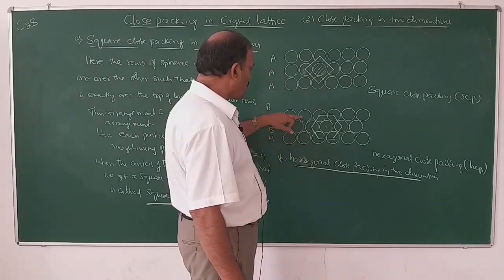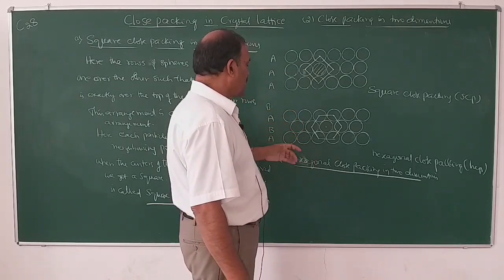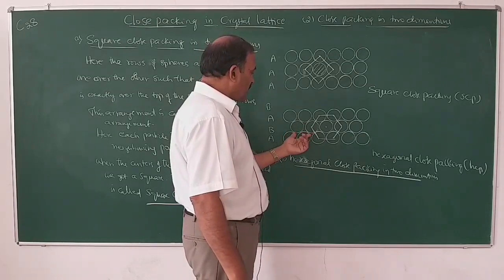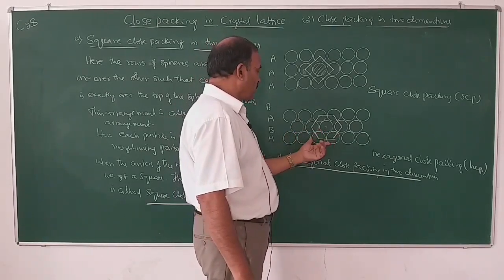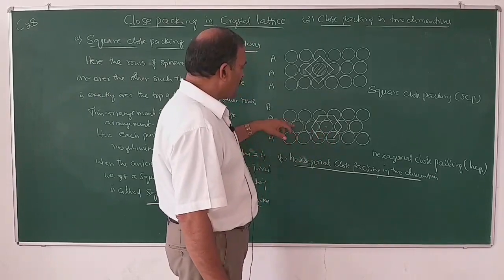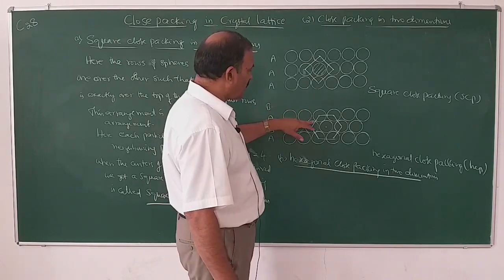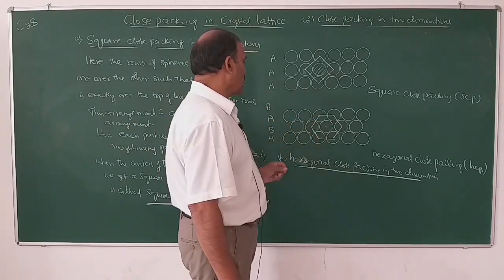Here the rows are so arranged that the spheres of the second row are exactly over the depressions of the first row, and similarly the spheres of the third row are exactly over the depressions of the second row.